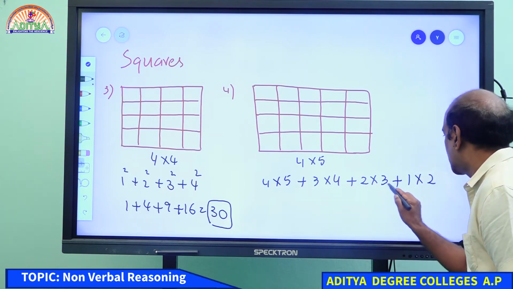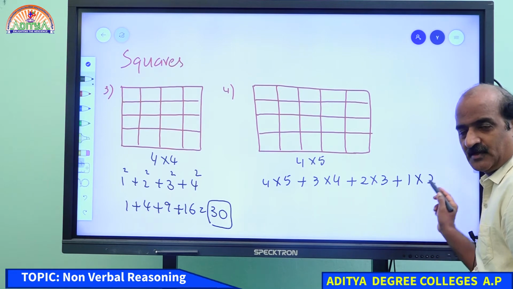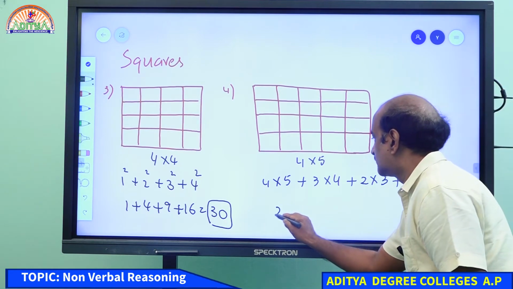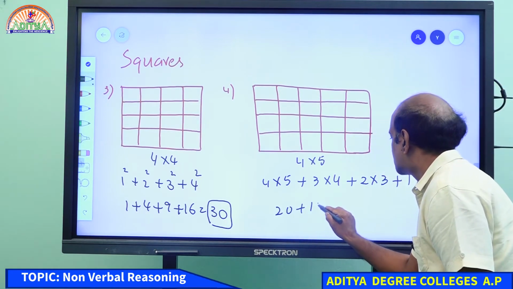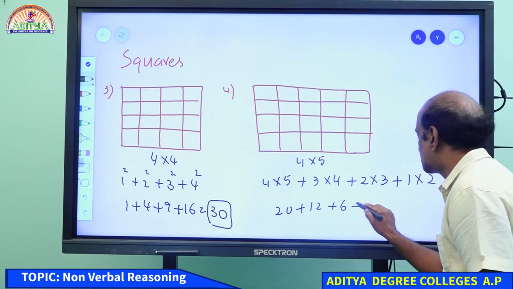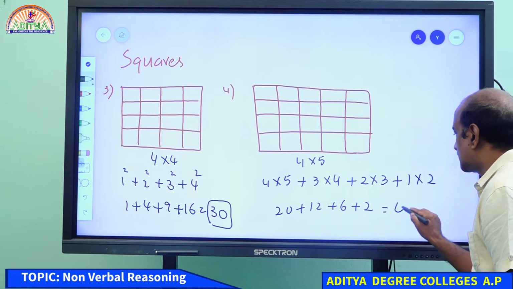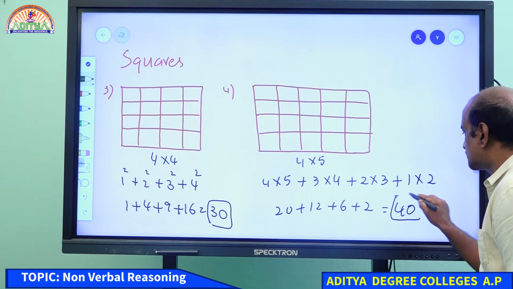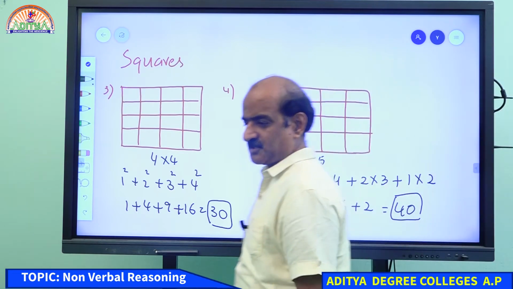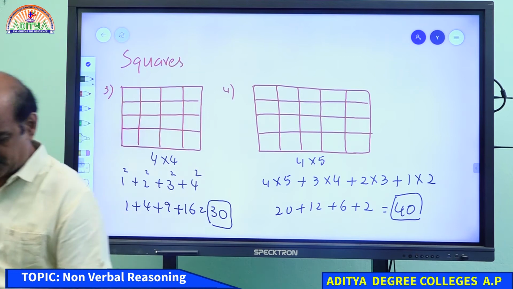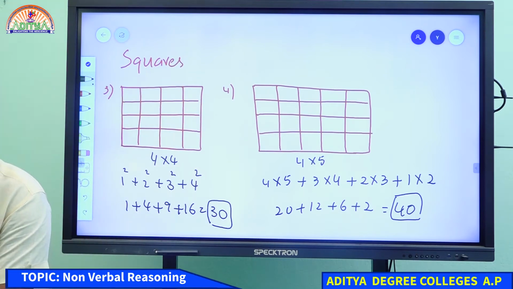4, 3, 2, 1, stop. 5, 4, 3, 2, that's it. Further, obviously you get 0. And hence, 4 into 5, 20, this is 12, this is 6, and this is 2, and hence your answer must be 40. Am I clear to you, students? So question number 3 is 30, question number 4 is 40.